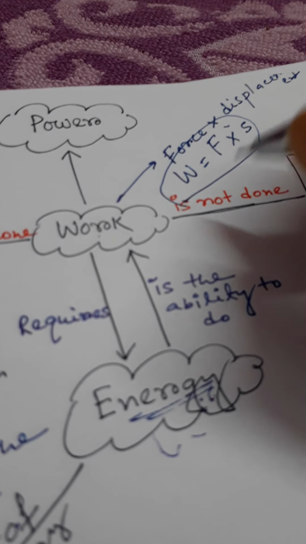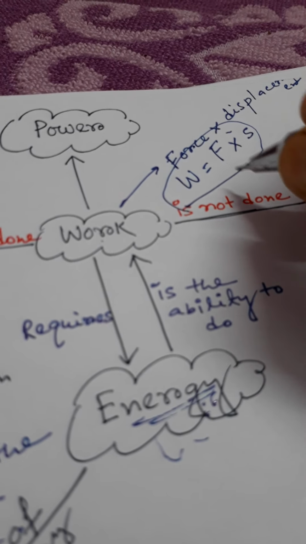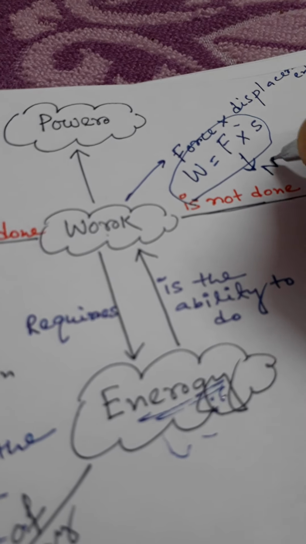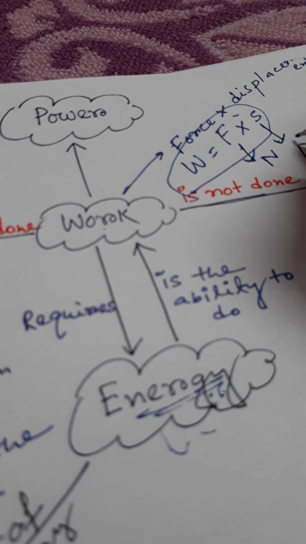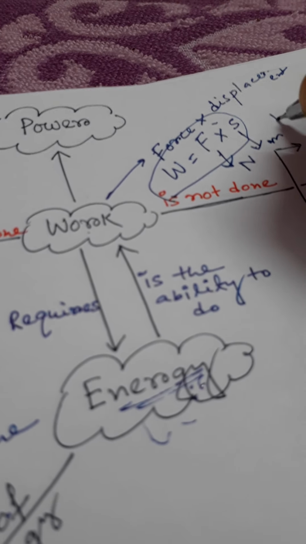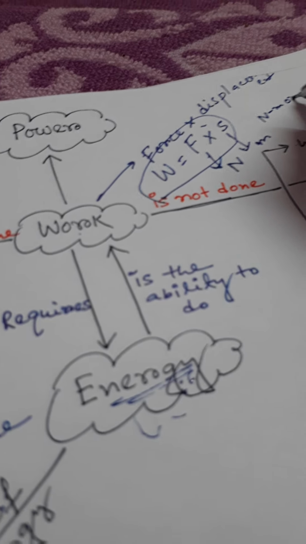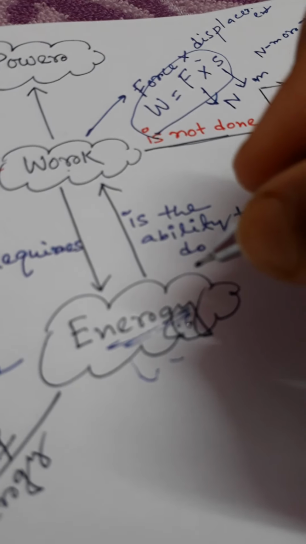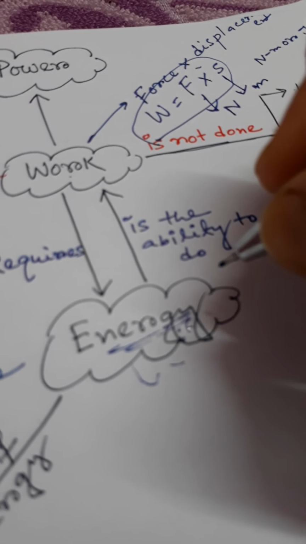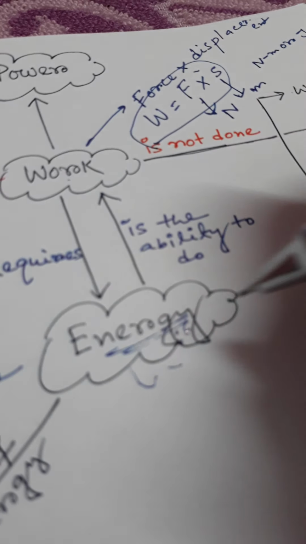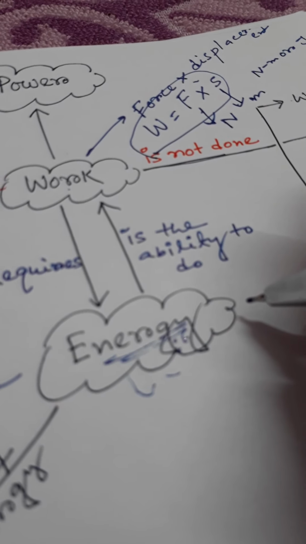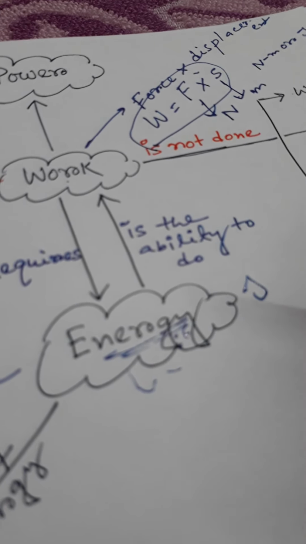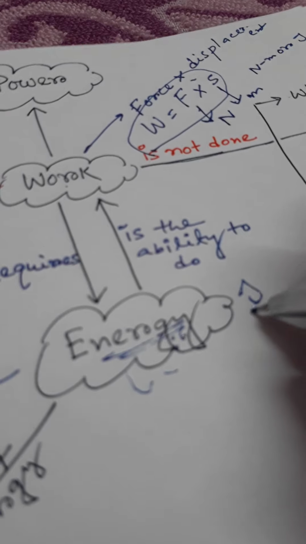Okay, so what is the unit of work? The SI unit of force is Newton and the SI unit of displacement is meter. So you can say Newton meter, or you can say joule. The same for energy, because I told you the energy is measured by the term work. So the SI unit of energy is also joule.